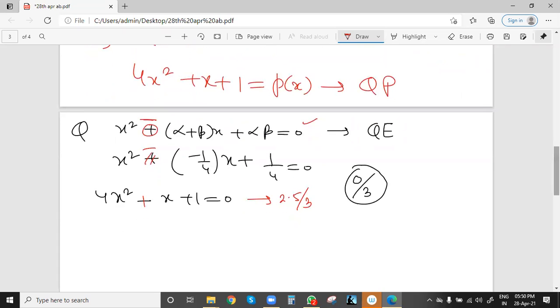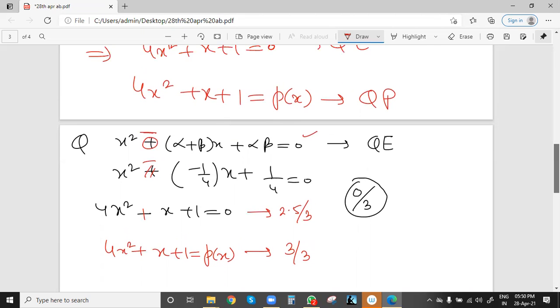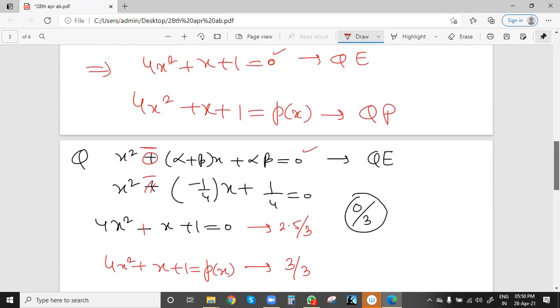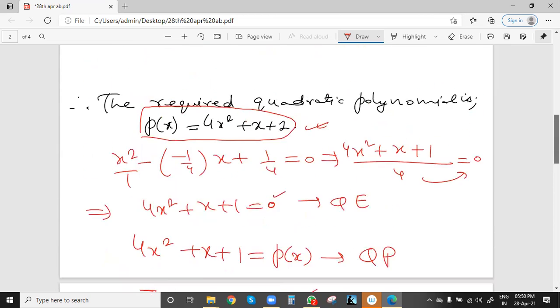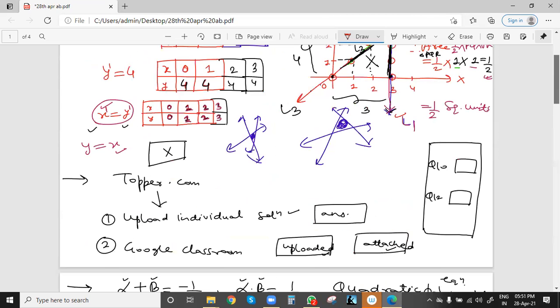And hardly any student wrote correctly that 4x square plus x plus 1 equal to px polynomial in terms of x, or the required quadratic polynomial is 4x square plus x plus 1. Hardly any student. So for this, you can get 3 out of 3 marks. It is very important to know the method of writing and what is the correct approach. So you can remember these things for our upcoming examination.